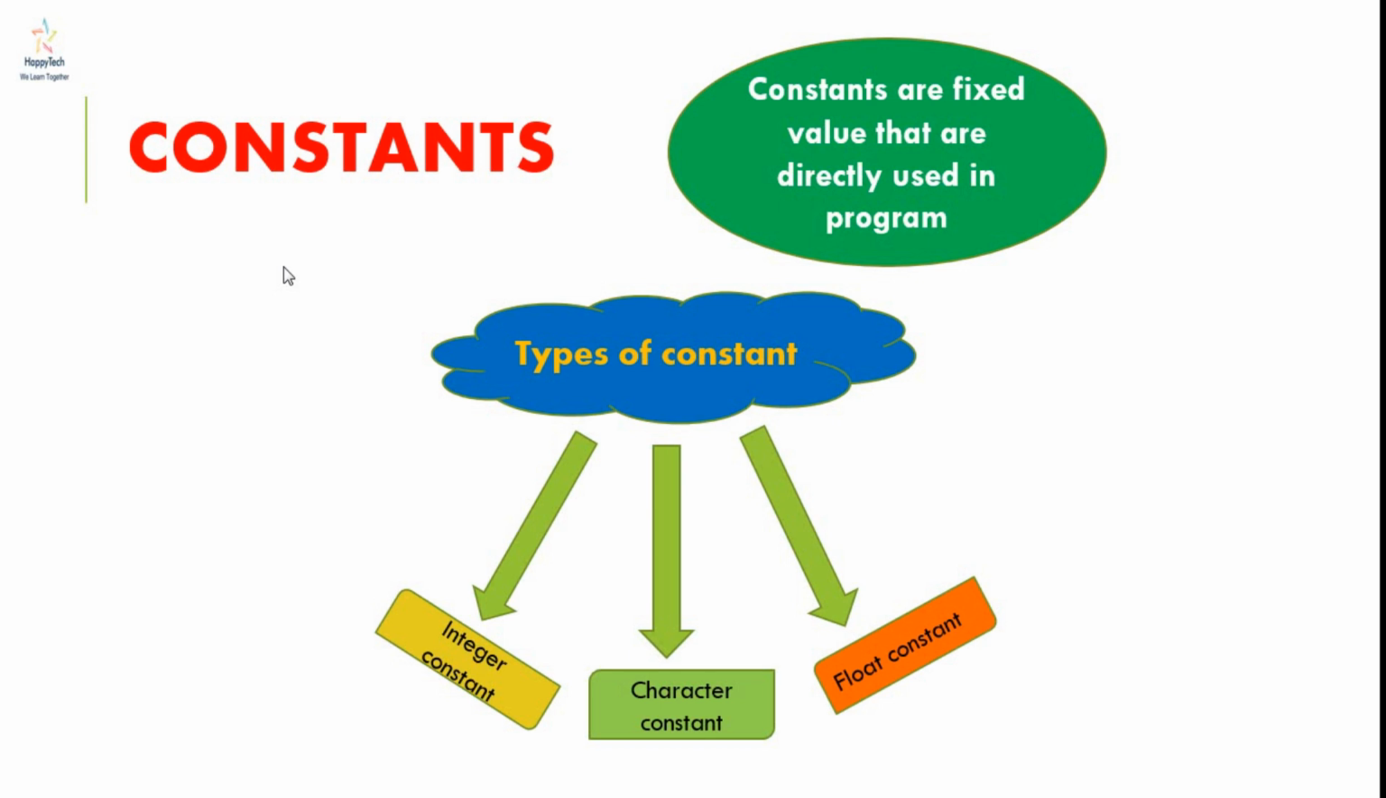Integer constants refer to fixed values that are directly used in a program. Floating point constants have a decimal point or exponential or both. And character constants are just characters like a, hash, or any other character.